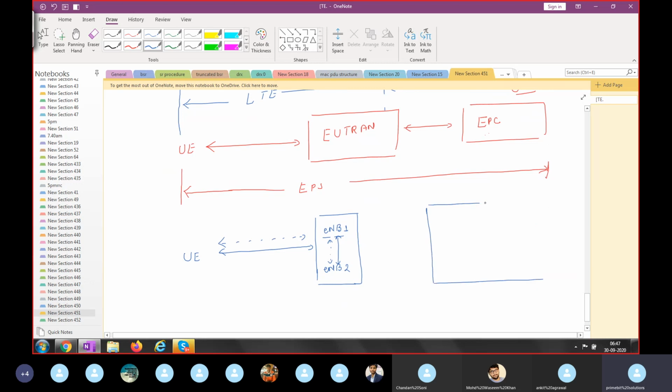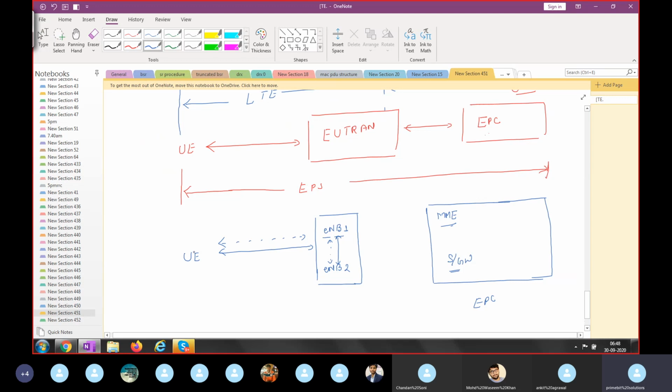in the EPC again there are so many elements, but our main concern will be the MME and serving gateway. Why? Because just now, within 10 minutes, we will see there is some protocol which will communicate with the MME. The UE will have some protocol which will be used to communicate with the MME, and some protocol in the UE that will be used to communicate with the E node B. With the other entities in your EPC, your UE will not communicate. So first of all, we'll see about the MME and serving gateway.